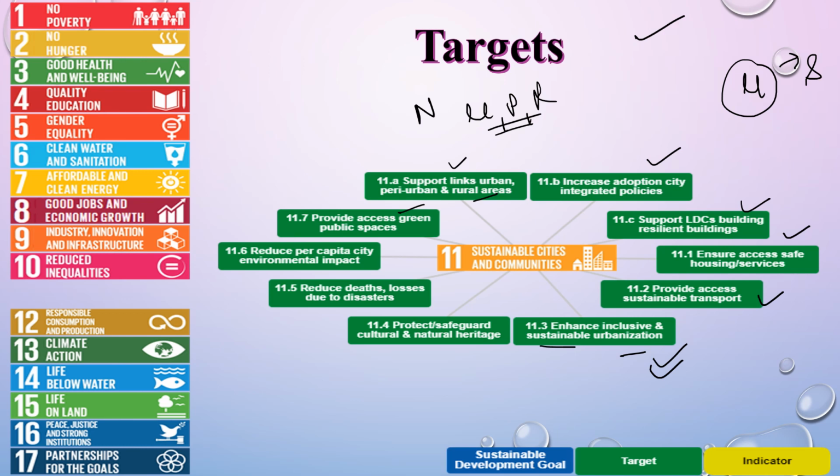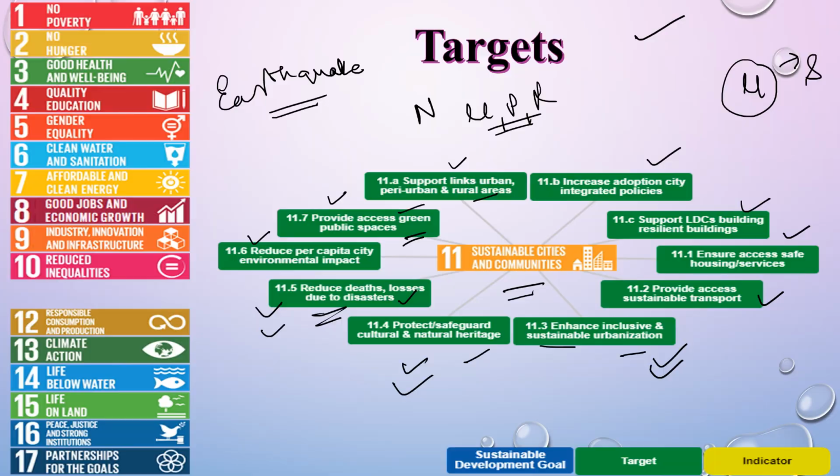Protect and safeguard cultural and natural heritage, which is a very important factor. We need to conserve or protect our natural heritage. Reduce deaths and losses due to disasters. Like in case of an earthquake, how can we make our buildings? We need to make our buildings shock resistant so that we can reduce the deaths which are caused due to the disasters. Reduce per capita city environmental impact and provide access to green public spaces. So these are the targets which are to be achieved under sustainable cities and communities.